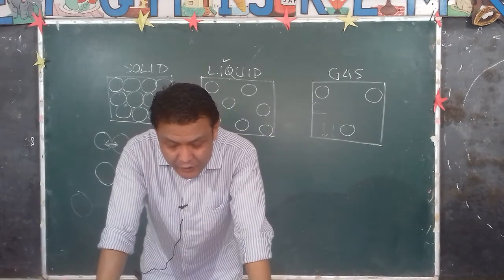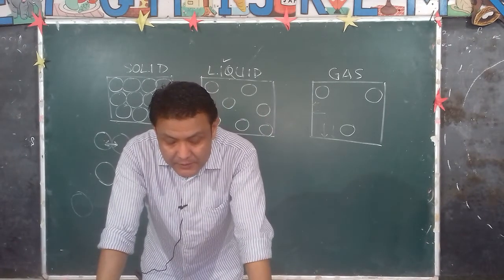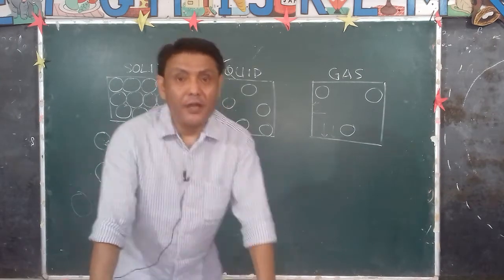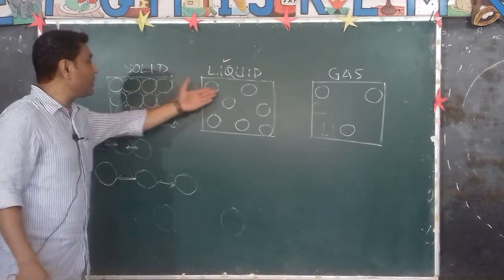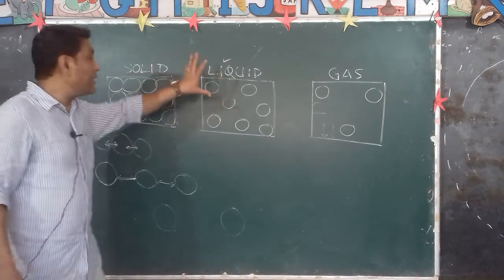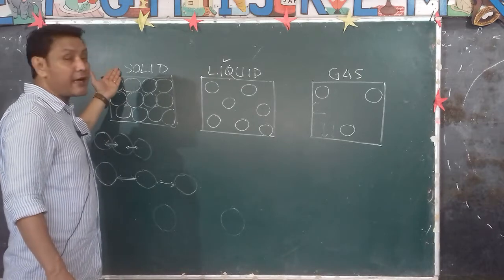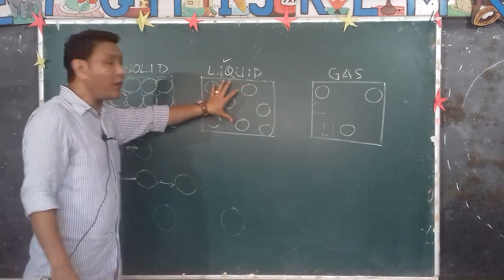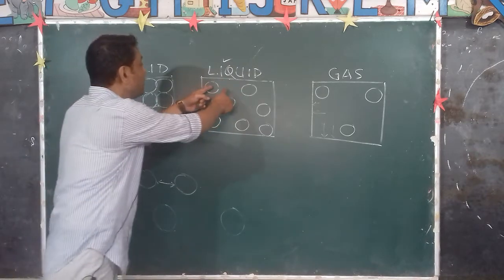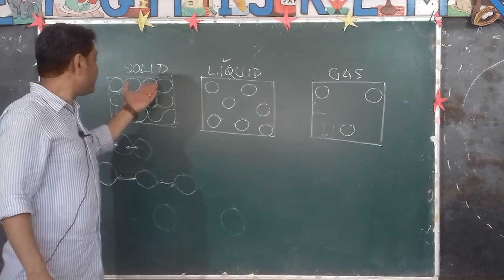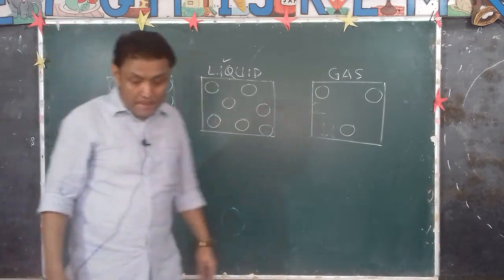The things that change are the intermolecular space between the molecules and the arrangement and the movement of molecules. Suppose a solid has 100 molecules, the liquid will also have 100 molecules, but the intermolecular space becomes a little bit more as compared to the solid.